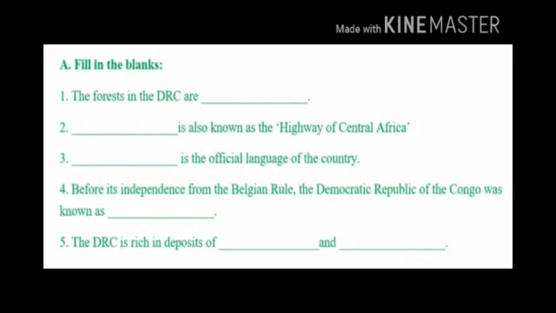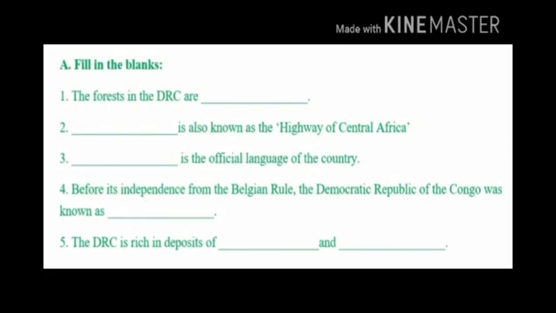Before its independence from the Belgian rule, the Democratic Republic of the Congo was known as dash. The answer is Belgian Congo. Before its independence from the Belgian rule, the Democratic Republic of the Congo was known as Belgian Congo.